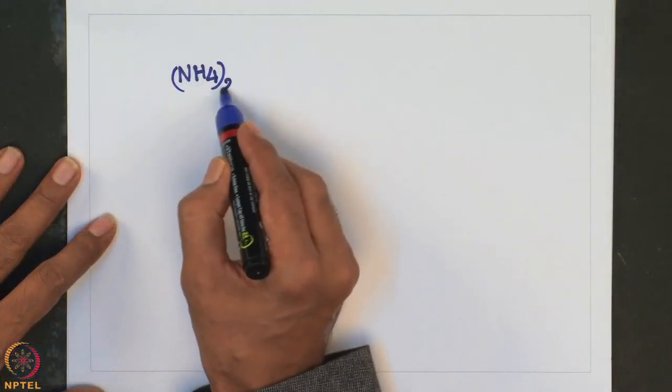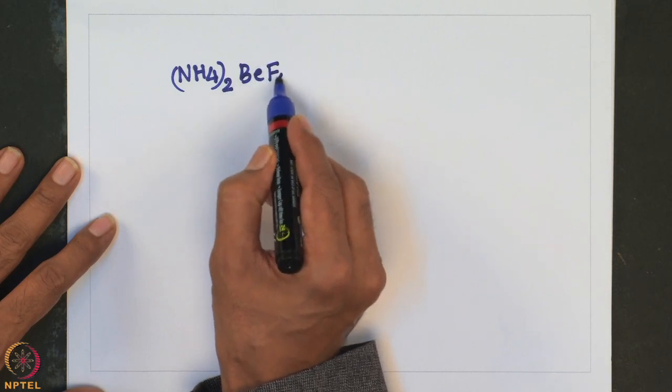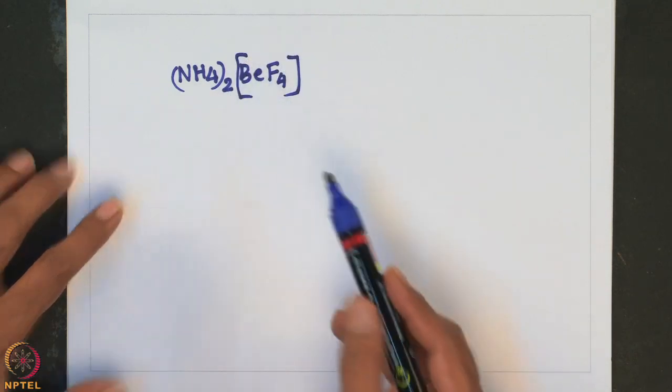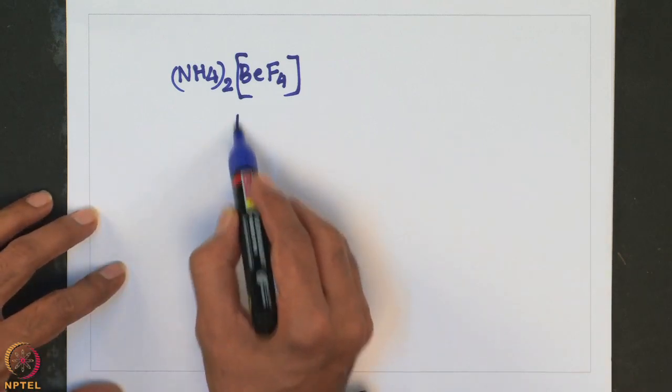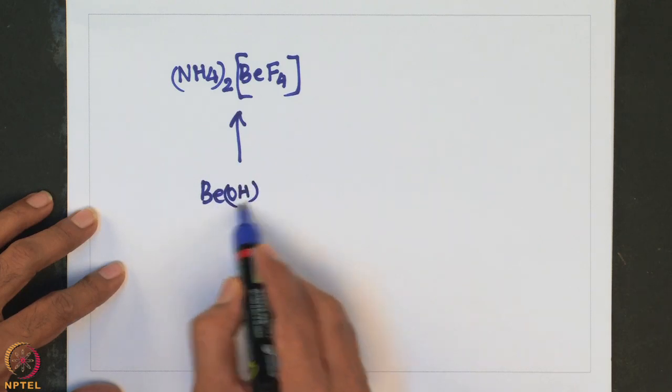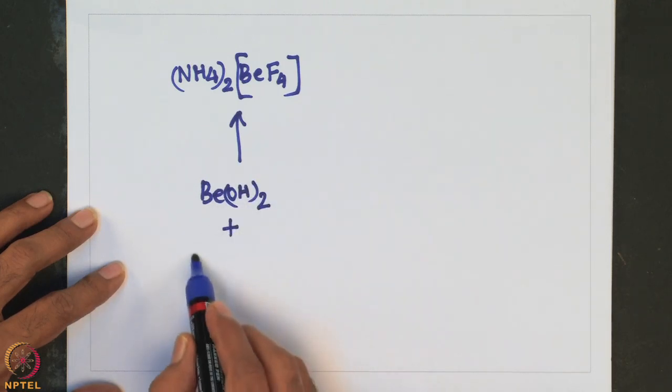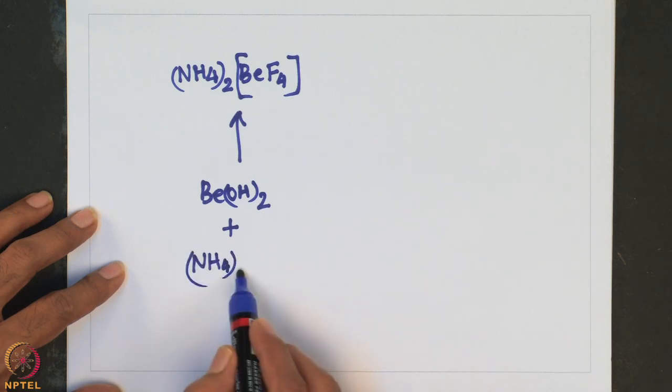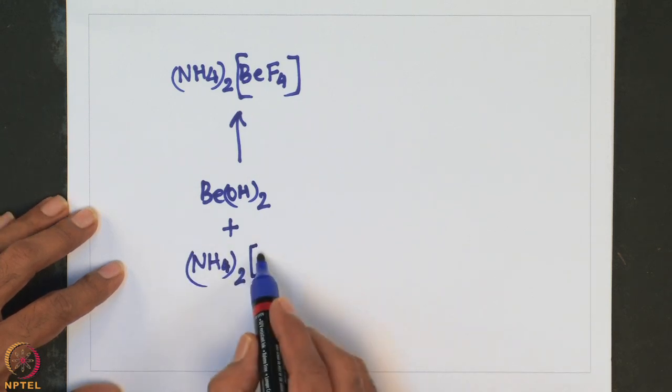And how to prepare these fluorides? Beryllium fluoride can be conveniently prepared from the thermal decomposition of ammonium tetrafluoroberylate, that is (NH4)2BeF4. Of course, this itself can be prepared starting from beryllium hydroxide plus ammonium hydrogen difluoride.